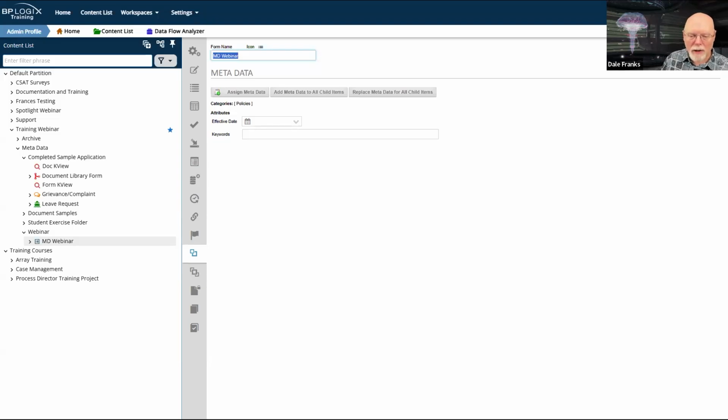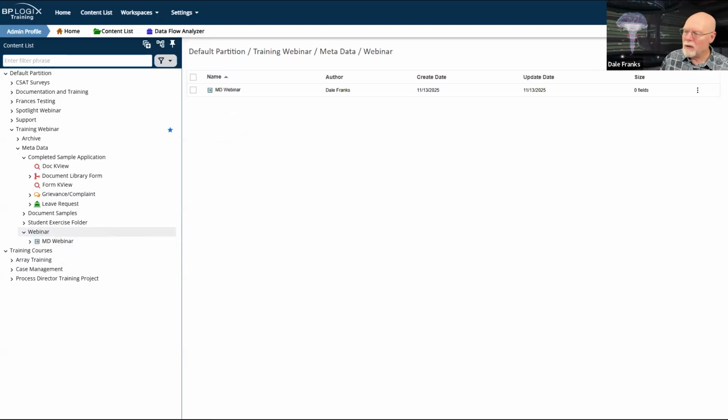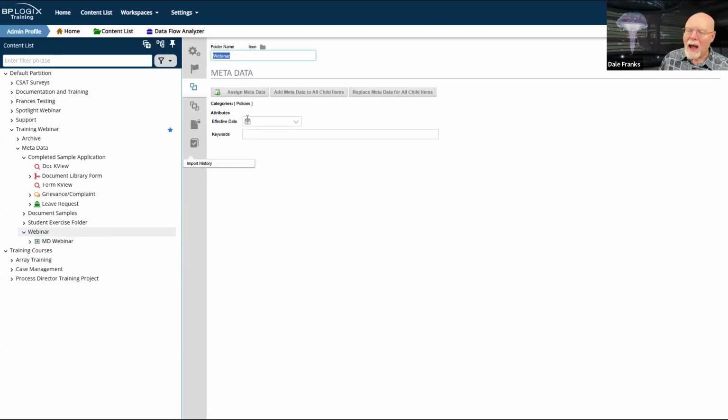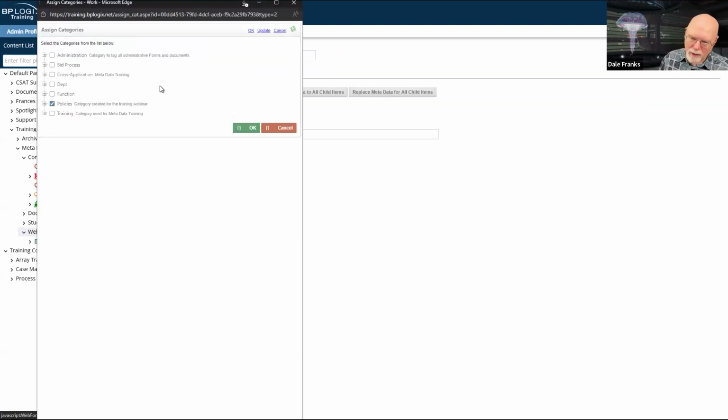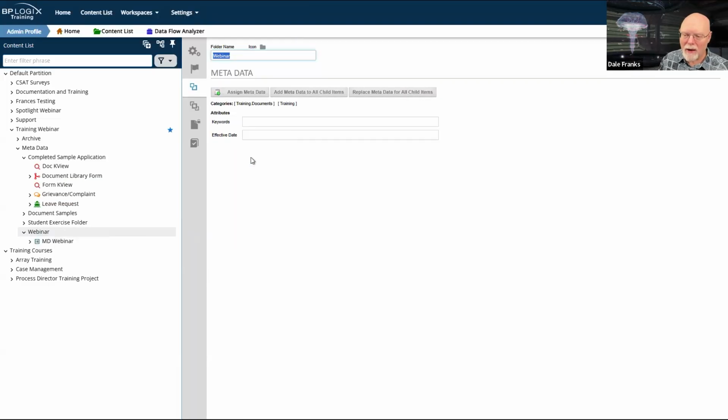Something else to notice, and this is going to be true universally, as I add categories, so we're going to change the metadata again. We are, in fact, going to go back to training, and we are going to pick documents, and we'll hit OK there. So let's look at our attributes.